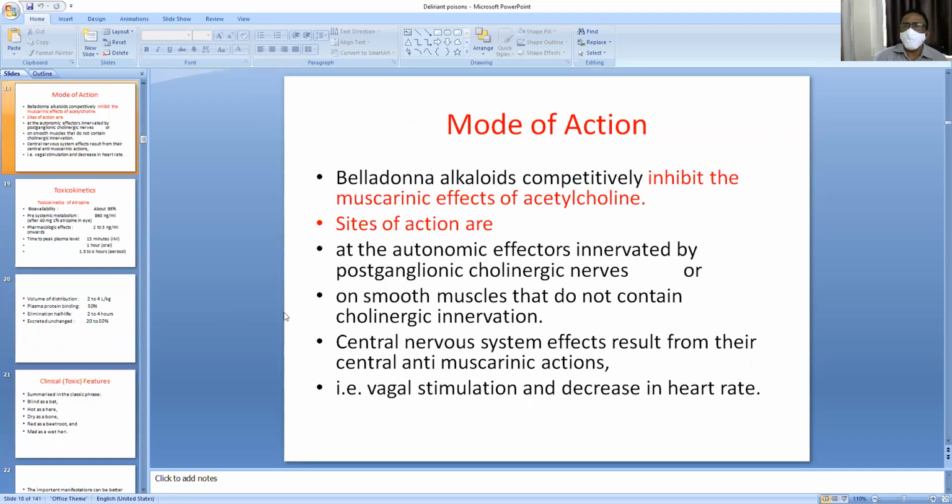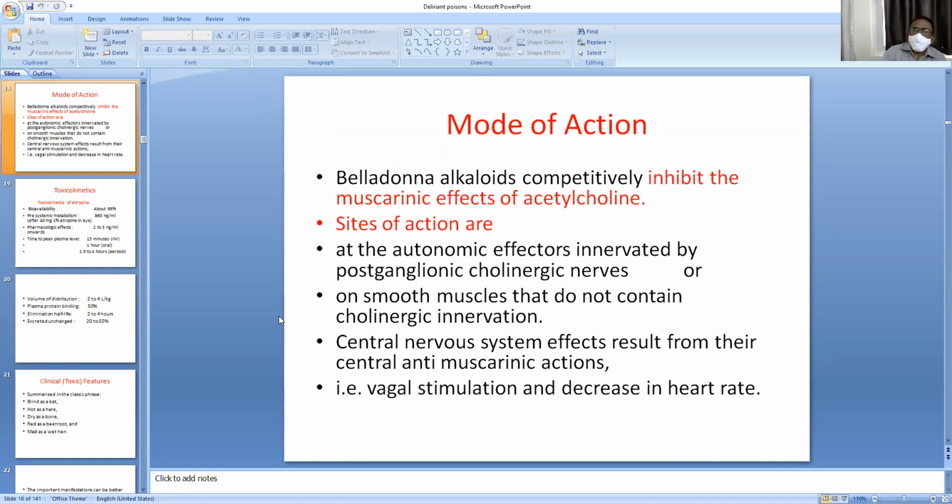So, what is the mode of action of datura? Toxic principles of the datura plant, the belladonna alkaloids, mainly inhibit the muscarinic effect of acetylcholine. I told you in organophosphate poisoning, atropine is the drug of choice for muscarinic effects by competing with the anticholinergic effect.